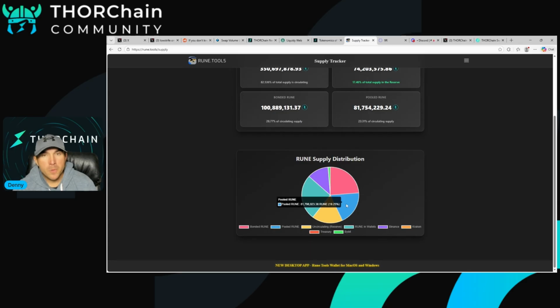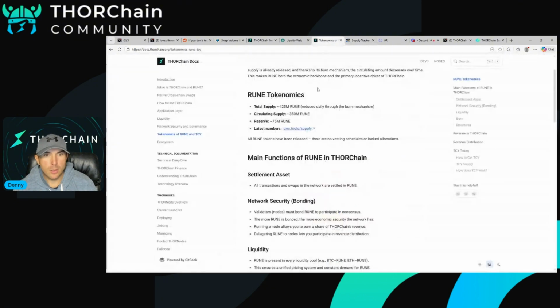We have pooled Rune. This is the liquidity providers. This is the reserve right here, 74 million. And we'll do the whole circle here. This is Rune that's just idle in wallets. This is Binance, and then Bybit, another centralized exchange. Okay, so we'll go back to our list here.